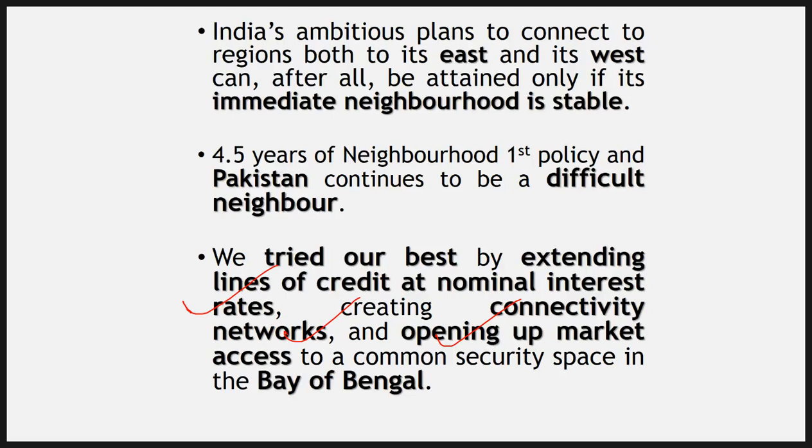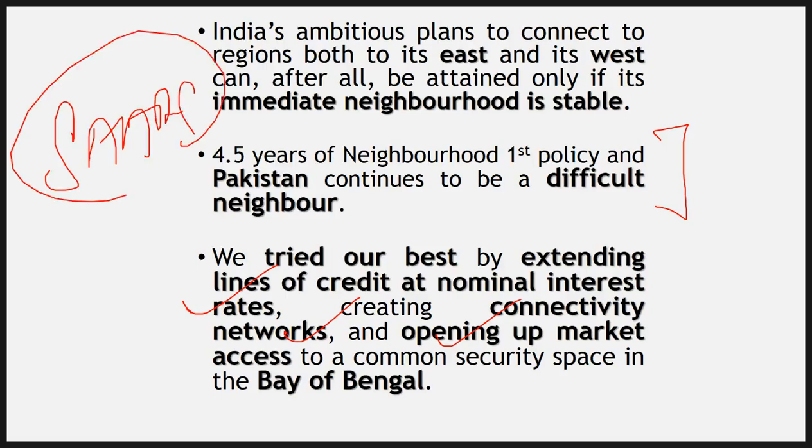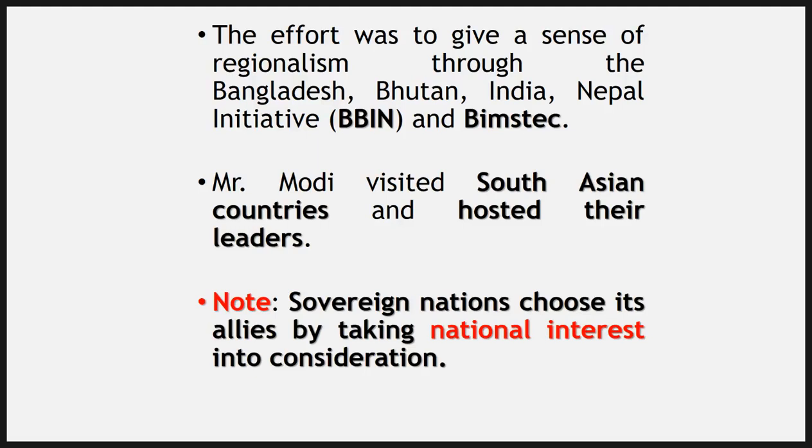It's been 4.5 years and still our relationship with Pakistan is not that good. So this is a big dent on our foreign policy. The other thing is, this SAARC connectivity never saw the light of day. So we opted for this BBIN, that is the Bangladesh, Bhutan, India, Nepal initiative.